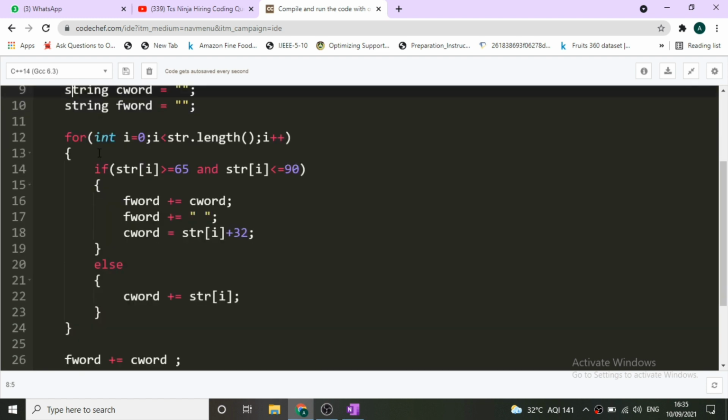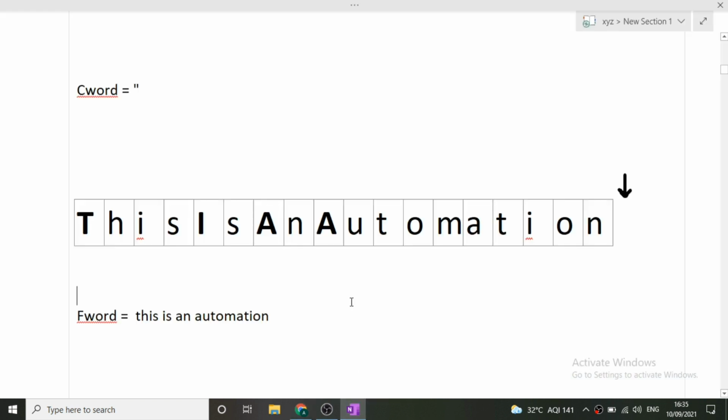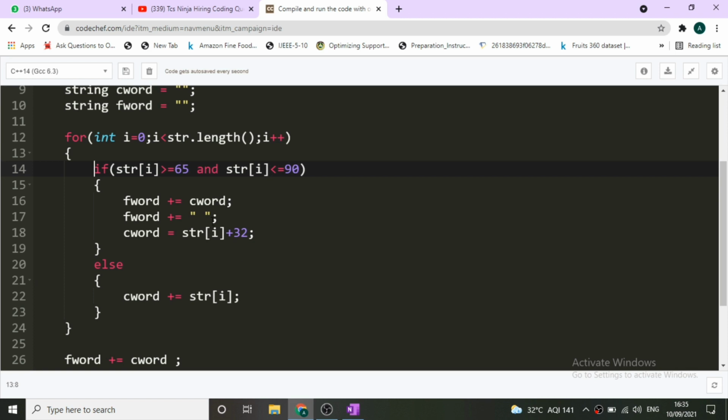Now we will simply iterate over the camel case string, that is the input string. If the current character that we are iterating is a capital letter, it means that this is the beginning of a new word. When it is the beginning of a new word, we first add the C word into our F word, that is the final word, and then we add a space in the final word, because we have to separate every word with a space.